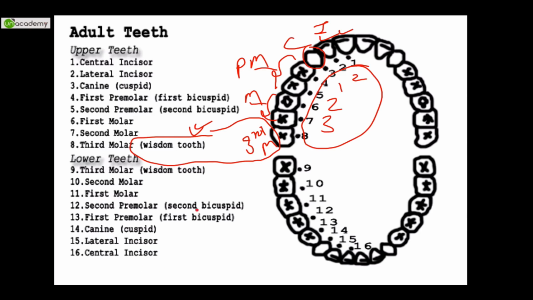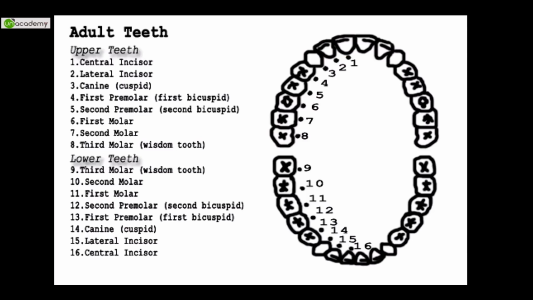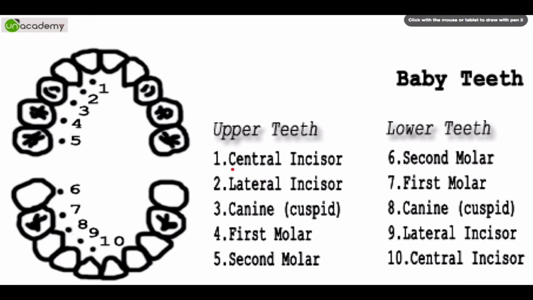So this is the central incisor, which is towards the center, then the lateral incisor on the side, then canine, first premolar, second premolar, first molar, second molar, third molar. Just remember the third molar is also called wisdom tooth. Now babies will have this formula: these are the 2, then this is 1, then they have 0 premolars and again 2. Is that understood? So now we will never make a mistake.